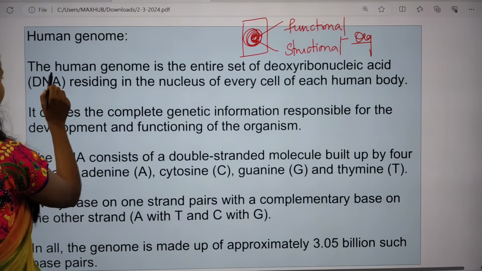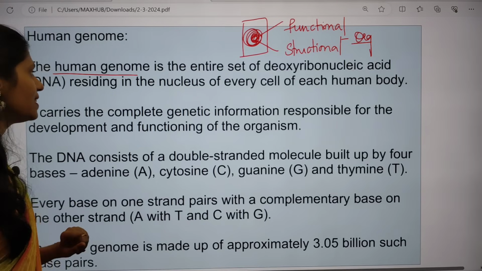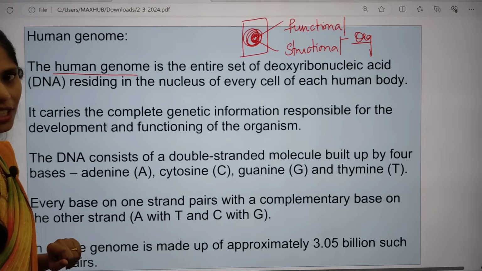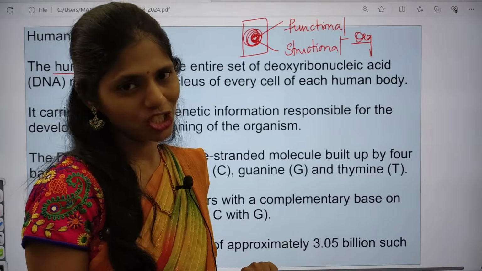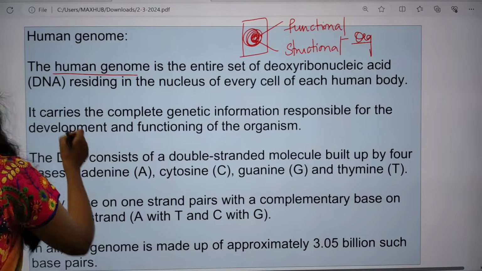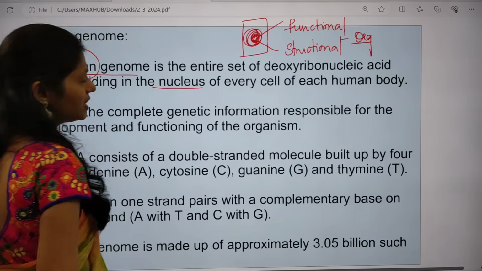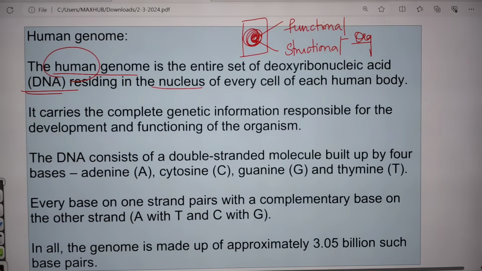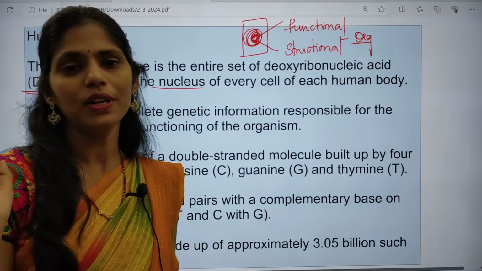So the human genome is nothing but the entire set of DNA present in the nucleus of each and every cell of a human body. That is called the human genome. Whatever DNA is present in the nucleus of every cell of the human body constitutes the human genome.